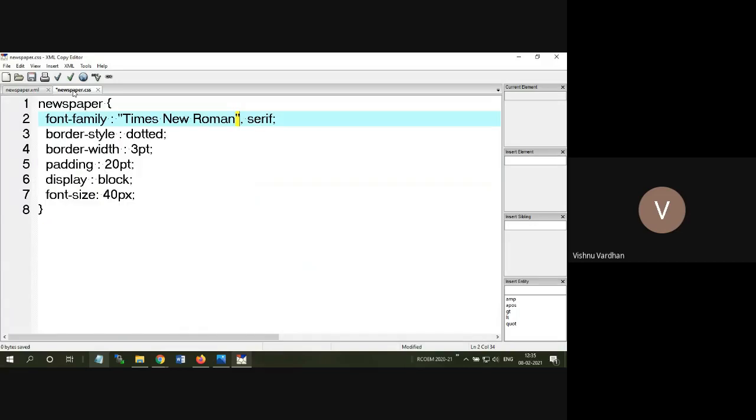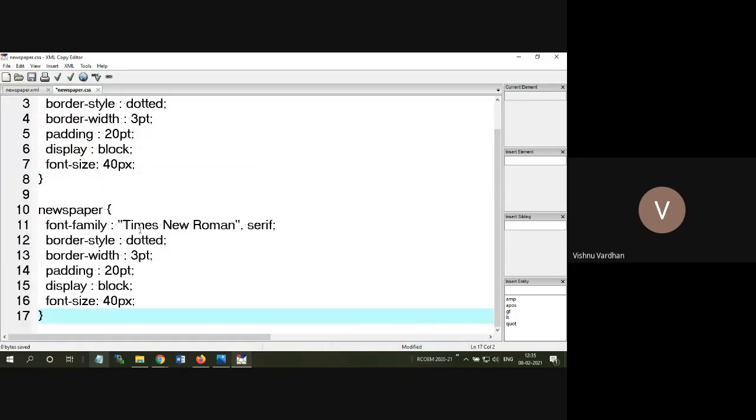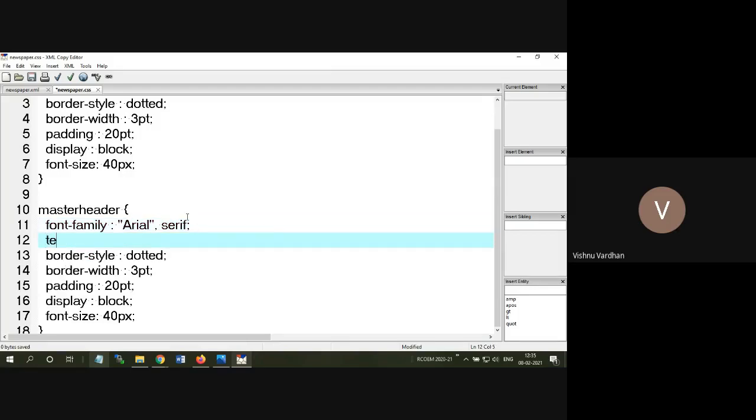So that's why what I will do is I am going to create the second class for the master header. The name should be same. Okay, the master header, and here I am going to change this as Arial. Then I will take text decoration, because this is a title.